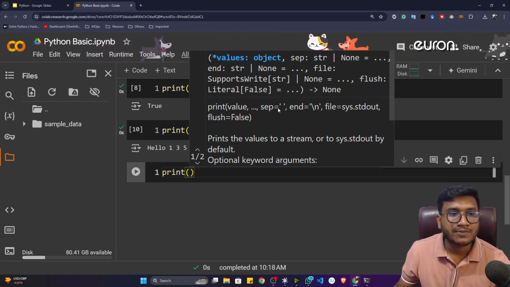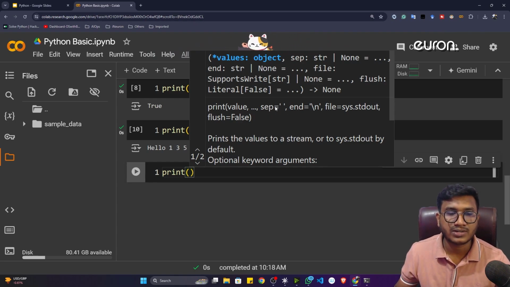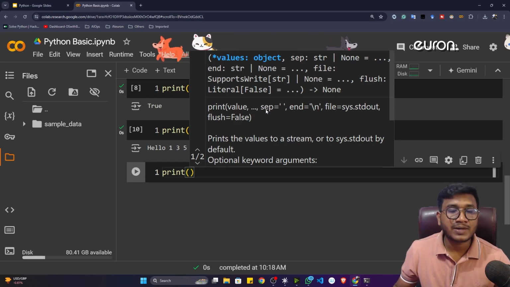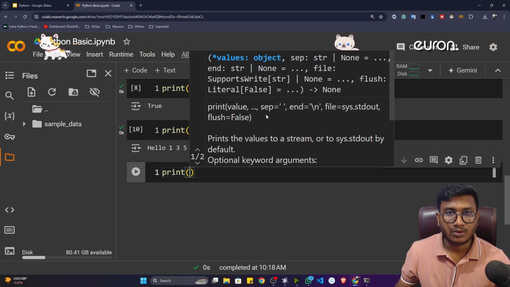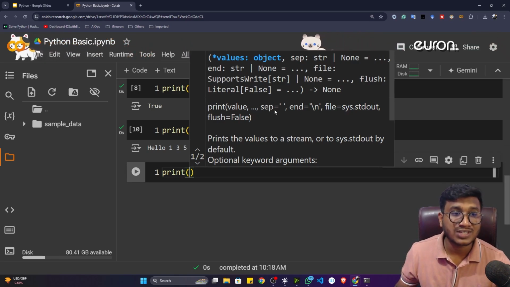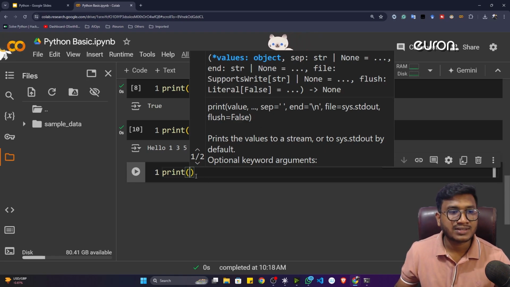Now you can see by default this separator is a space. It's empty, that means it's a space. Now you can change this separator anytime with the help of any kind of symbol. Now let's try to see one example.